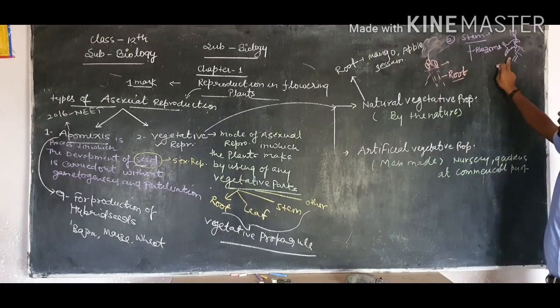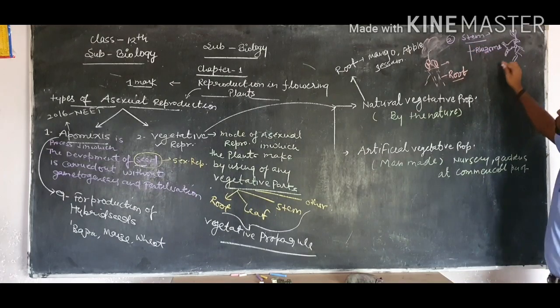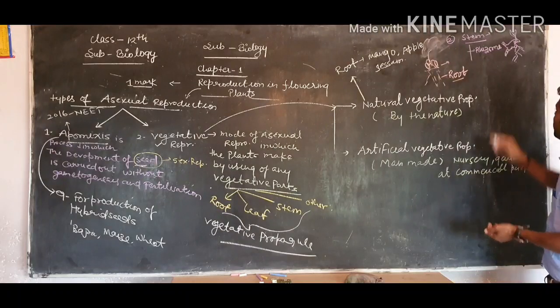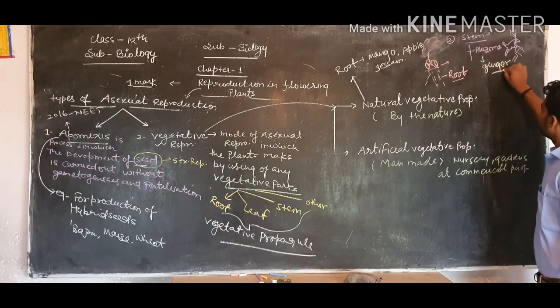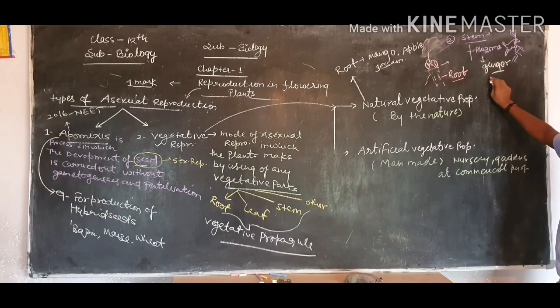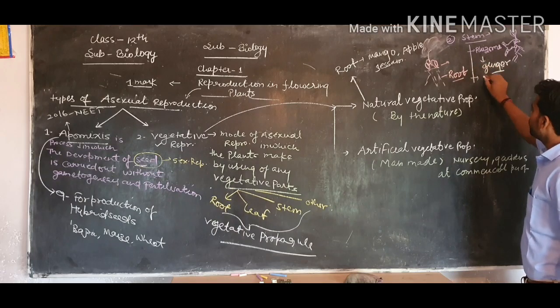So this type of natural vegetative propagation is carried out by the help of stem of the type of rhizome. So you can pick the answer. For example, in ginger plant, natural vegetative propagation is carried out with the help of stem. And another modification, we know that tuber.